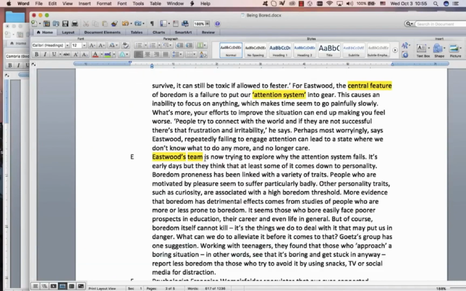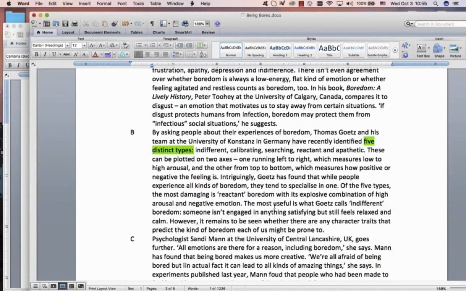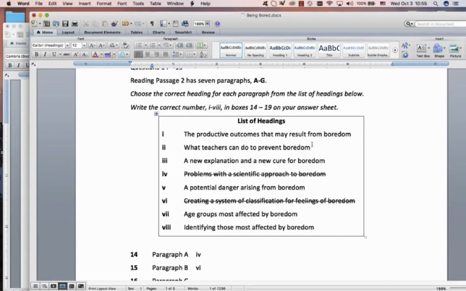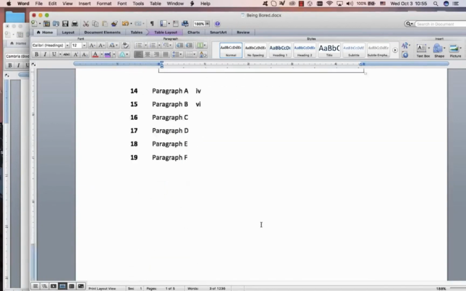Skip it. They're trying to explore why the attention system fails. And maybe a little bit further. But that's probably going to be important. They think at least some of it comes down to personality. The attention system fails because of personality. Productive outcomes. Remember, fails is kind of negative. No. Maybe, no. Okay, so nothing there.